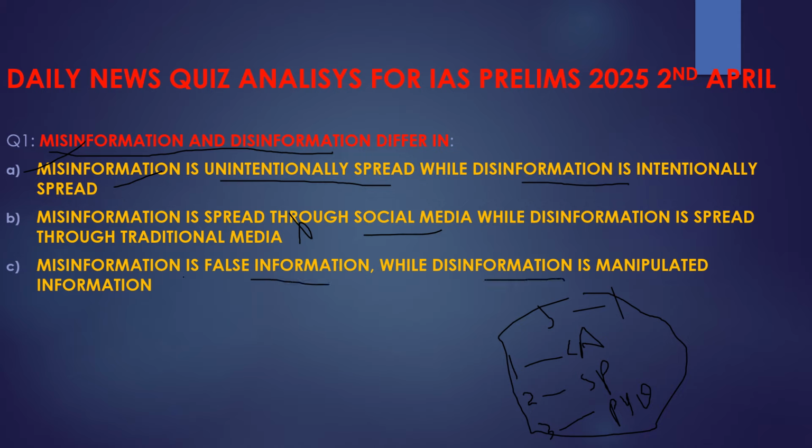For example, you would hear any news, and it would be there on online platforms, and you would spread it without the intention of creating any harm in the society. But disinformation has a purpose behind it. Whatever the purpose would be, to impact the country, to impact the society, or to impact a particular person's reputation, it would be a deliberate attempt to spread this fake news or fake information. So with respect to the cause behind that spread, why a person goes for that, why it is done, there is definitely some purpose behind it. Now with this, I hope you had understood the question here.